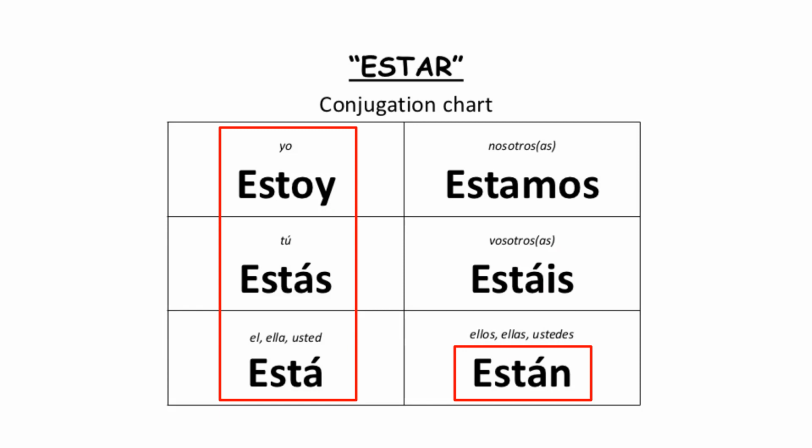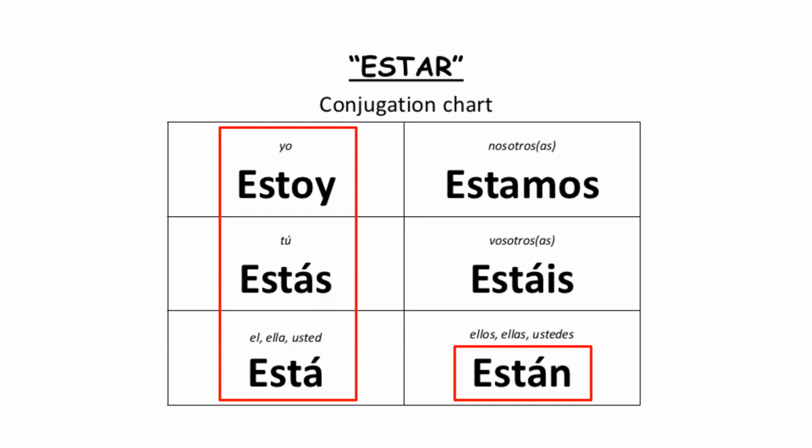And the last one that we're going to see in today's class is ellos, ellas, ustedes están. Okay, it's not that hard actually. So if you come from él, ella, which is está, you just need to add an en. So again, estoy, estás, then we drop the S, está, and then we add en, están.